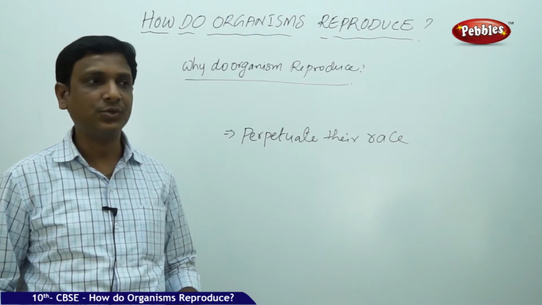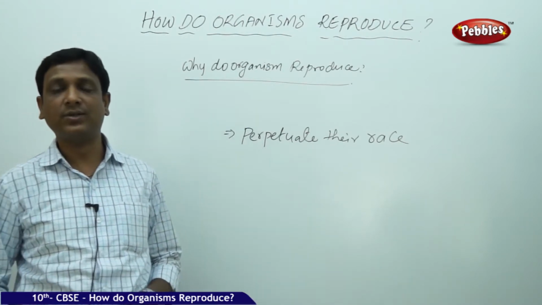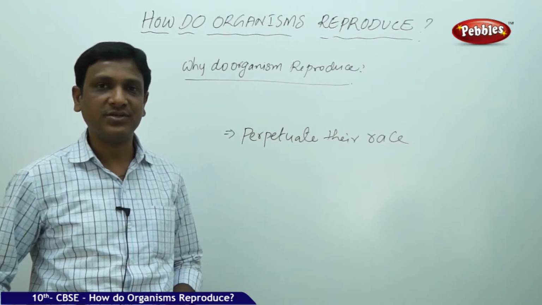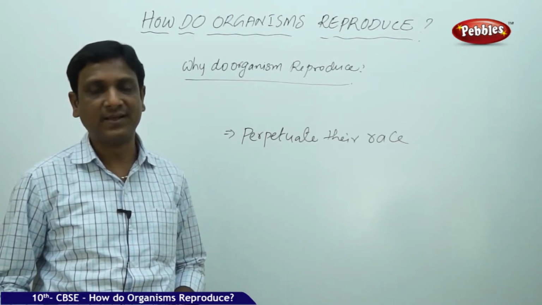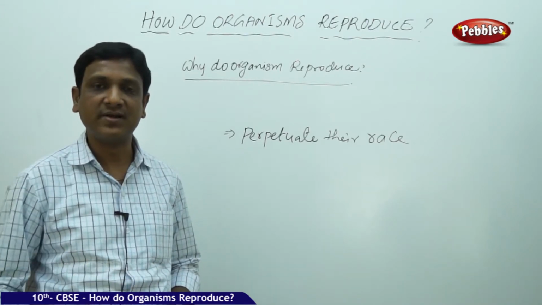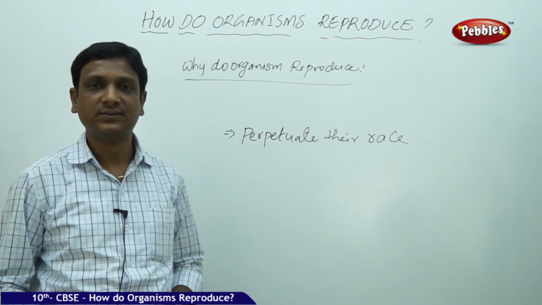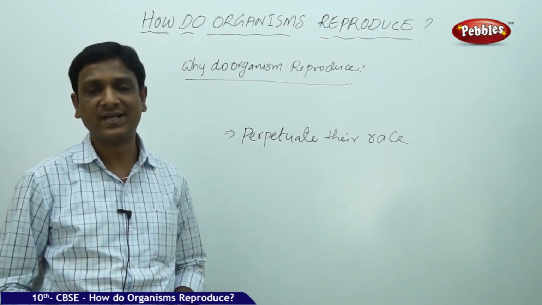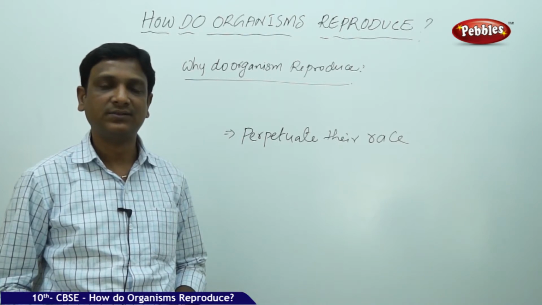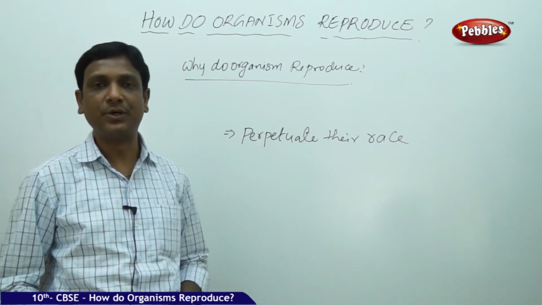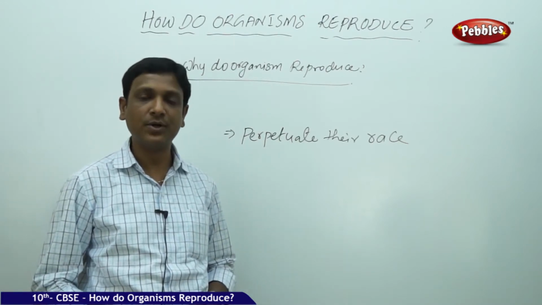Right? We see the same thing in human beings also. That is the reason for the increase in population. The human population has rapidly increased in the past 100 years. In the past century, the population has grown drastically. There are many reasons. Even humans reproduce to produce their young ones of their own kind, their babies.